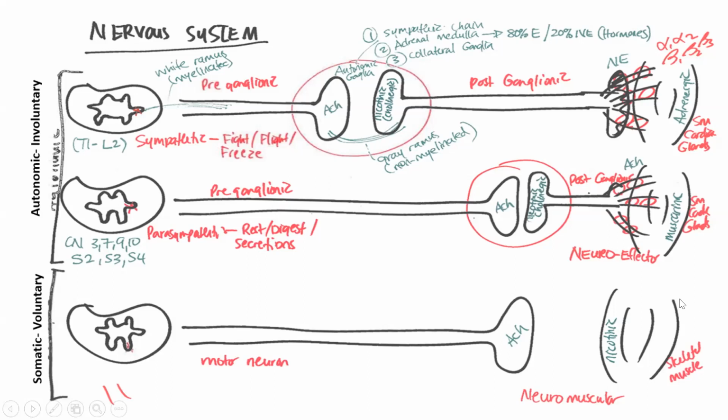And lastly here, as we look at the somatic nervous system, we pointed out some of the differences already. The fact that this is voluntary, so we do have control over this. This controls our skeletal muscles only. So the only affected tissue here are going to be skeletal muscles. The area of the spinal cord that these fibers arise from are the ventral horn.